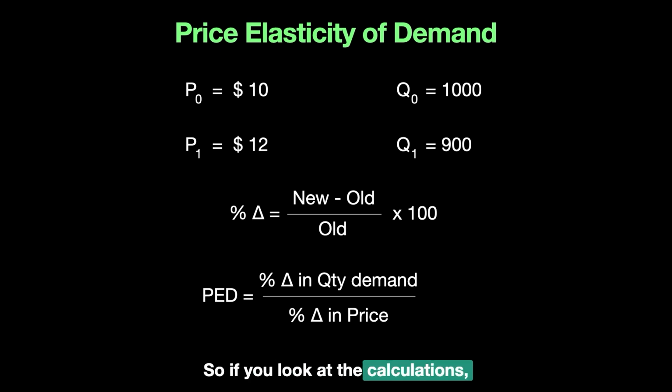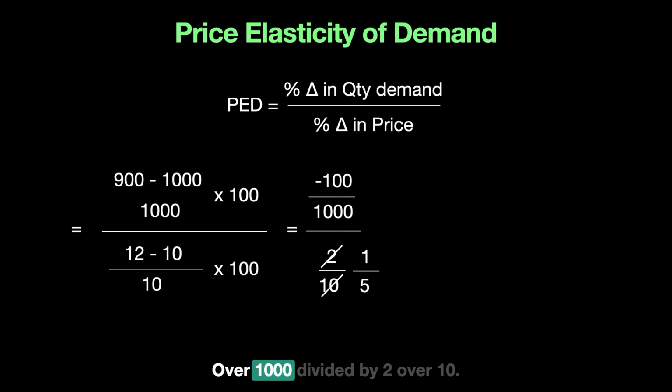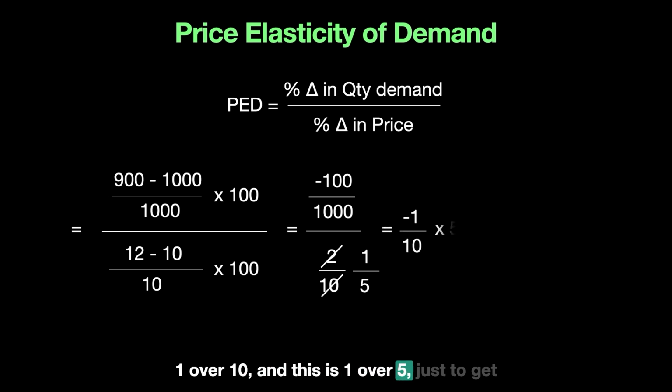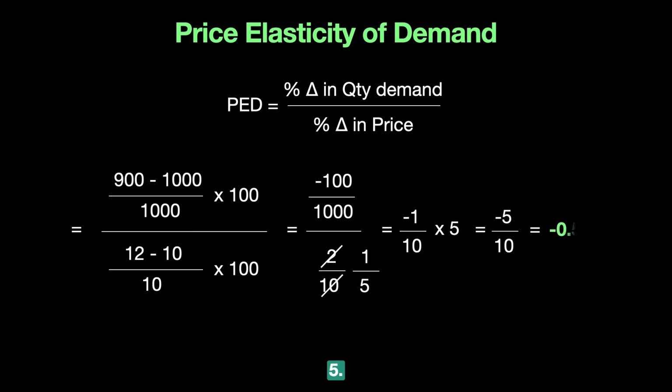So 900 minus 1000 is minus 100 over 1000, divided by 2 over 10. If I get all the zeros out of the way, I'm looking at minus 1 over 10, divided by 1 over 5, which is multiplied by 5, and the answer will be minus 5 over 10, or minus 0.5.